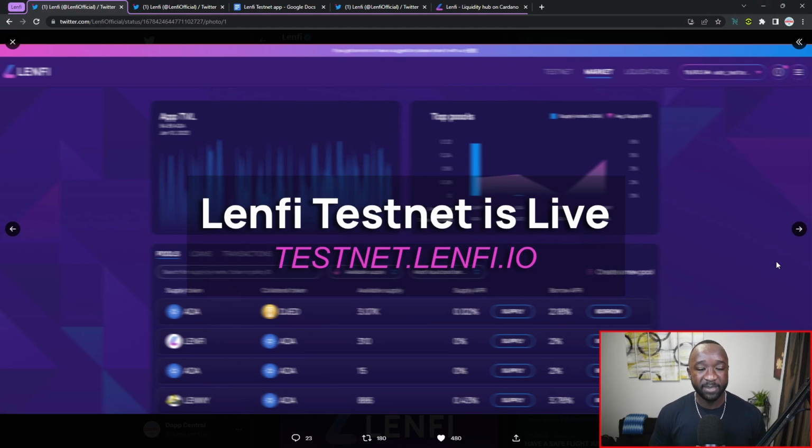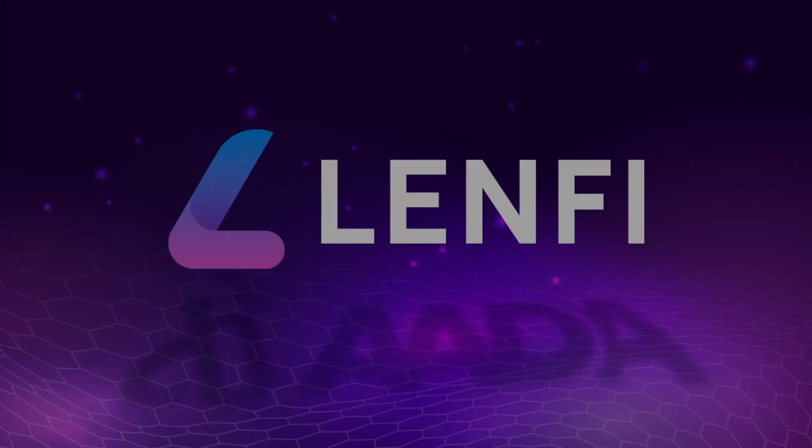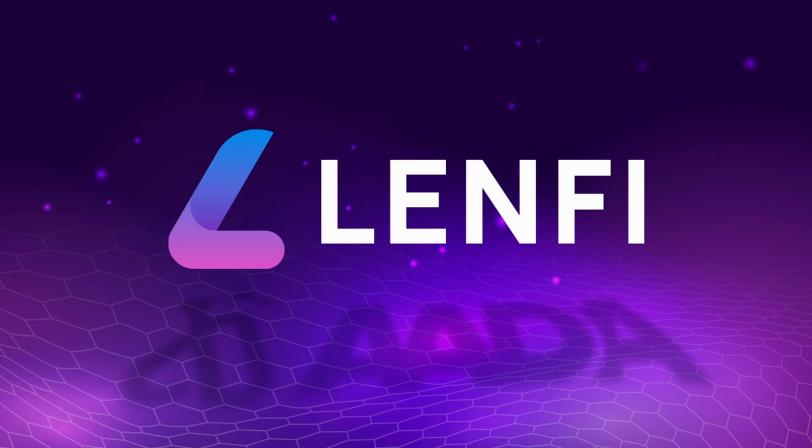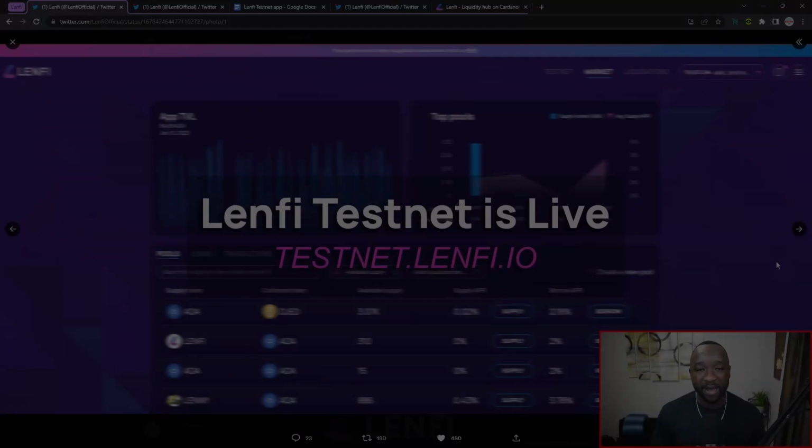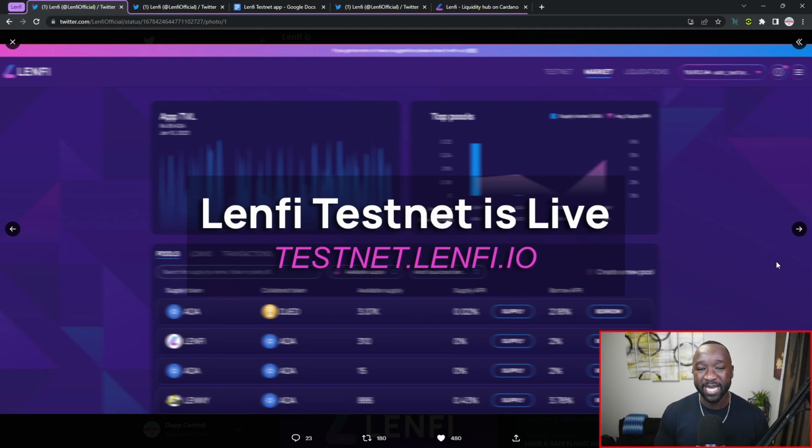So the Lenfi peer-to-pool testnet is officially live on the pre-prod network. I've been covering this particular protocol ever since their announcement of the peer-to-pool launch. And they also recently underwent a name change, rebranding from AADA Finance over to Lenfi. Now Lenfi is going to stand for lending as well as finance, which makes a lot more sense than their prior name. Now what I want to do as a part of today's video is take you guys through a brief tour of the actual testnet.